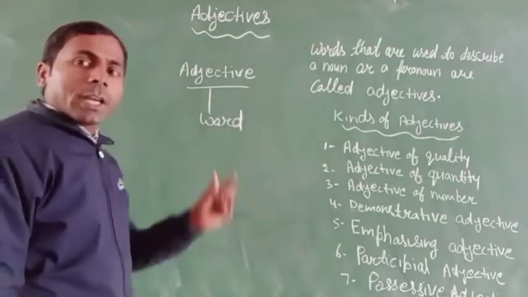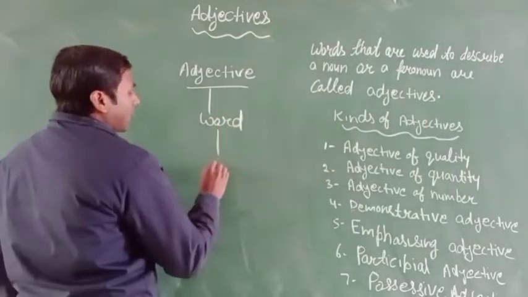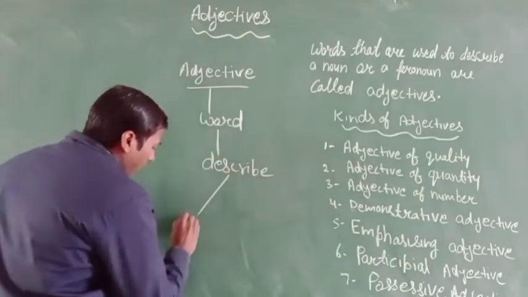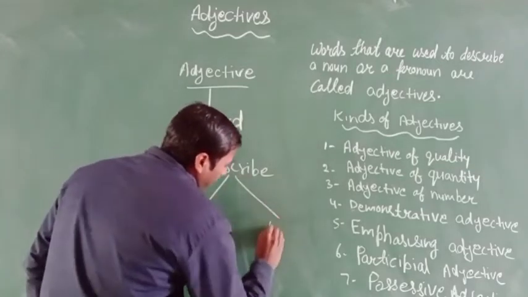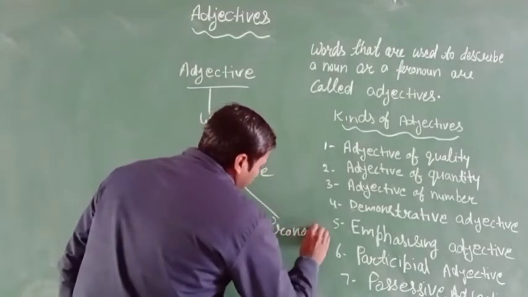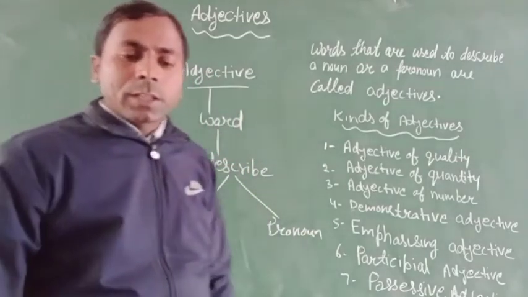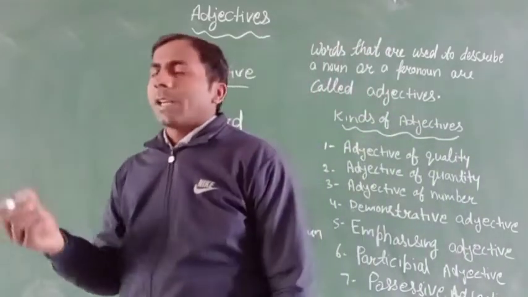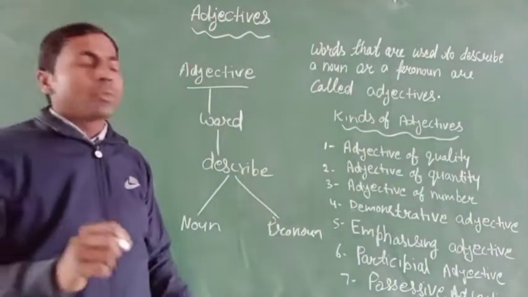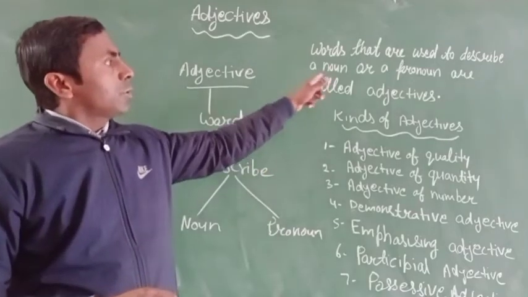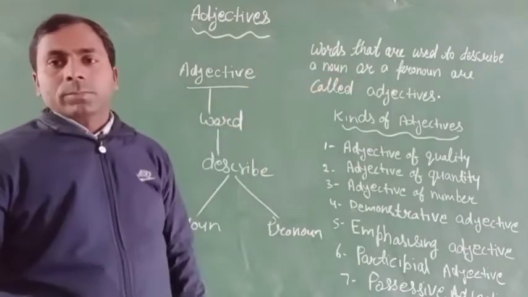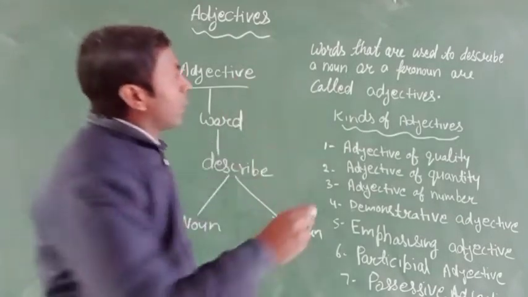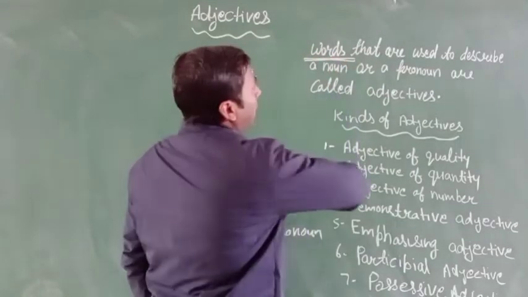It is a describing word. We can say that the word that is used to describe a noun or a pronoun is called an adjective.